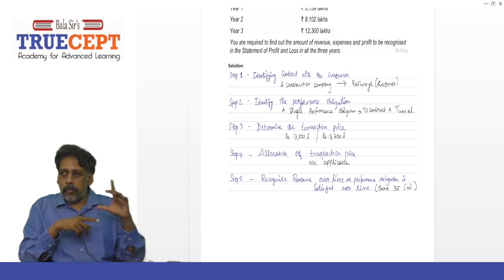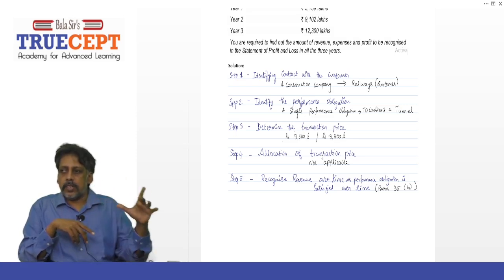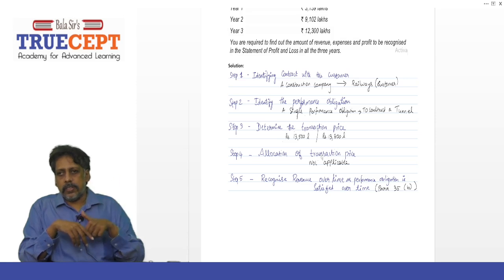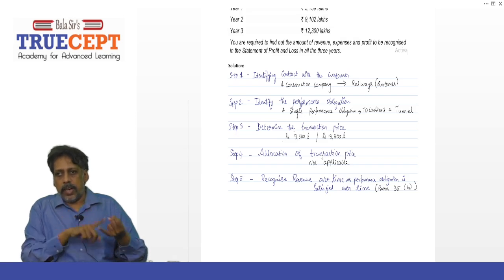Step 3, determine the transaction price. It is 13,500 lakh and changes to 13,800 lakh because of the contract modification in year 2.